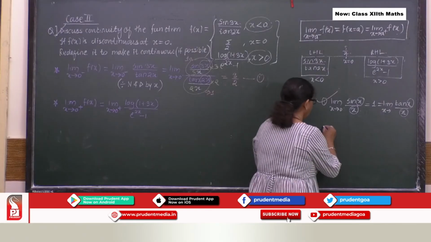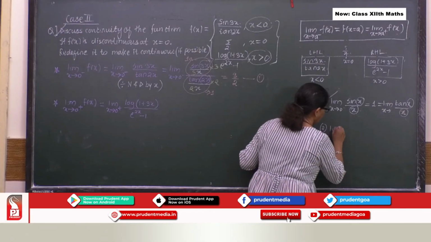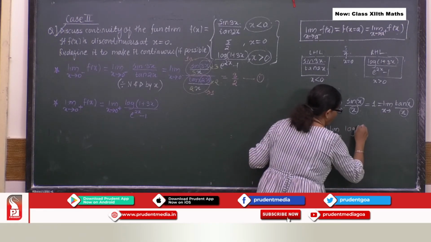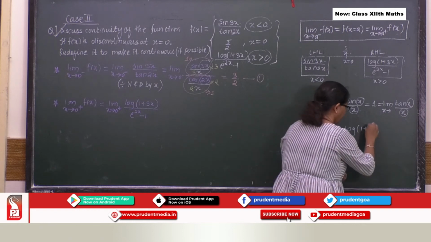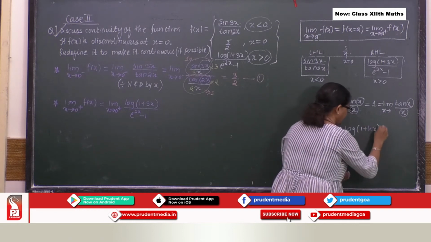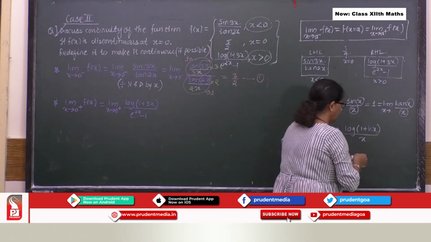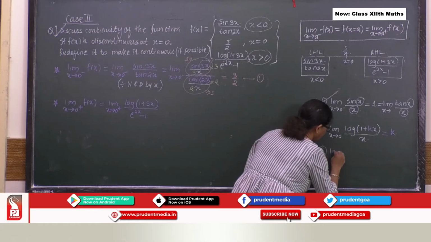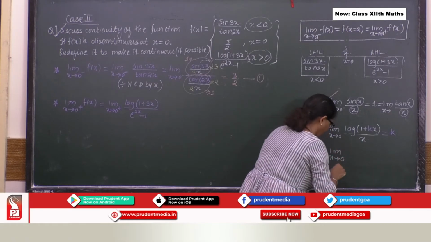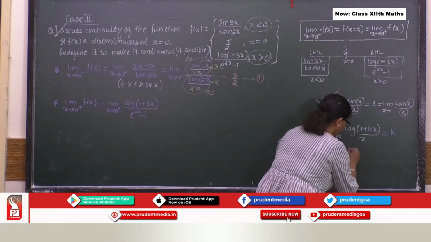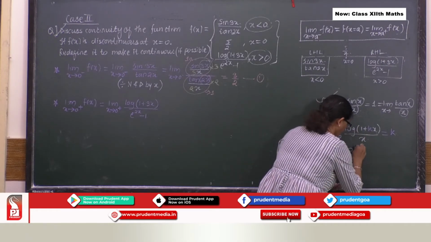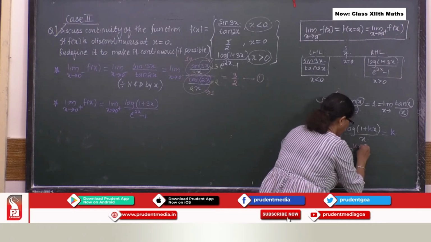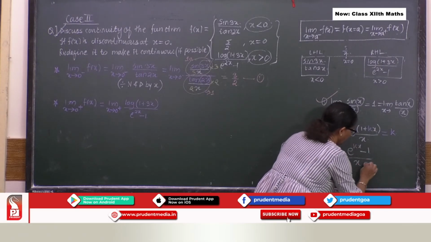The formulas you can use over here are: limit x tends to 0 of log of 1 plus kx upon x, and the answer will be k. And the third one, limit x tends to 0 of e raised to kx minus 1 upon x.